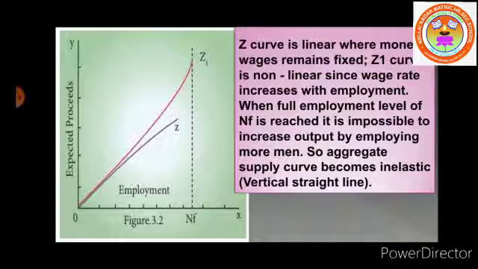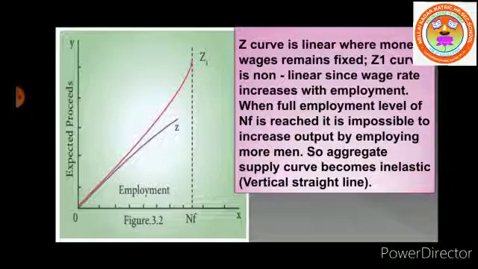Therefore, aggregate supply depends on the relationship between price and wages. If prices are high and wages low, the producers will try to employ more laborers. If prices are low and wages high, investment will be curtailed, output will fall, and there will be a reduction in the productive capacity. In reality, the aggregate supply curve slopes upward from left to right because